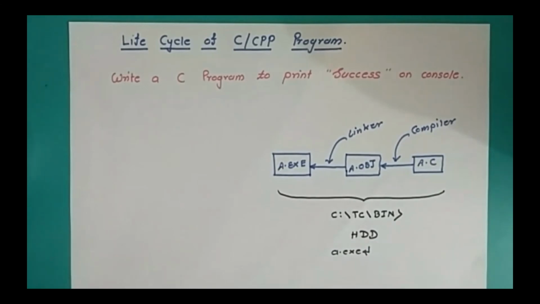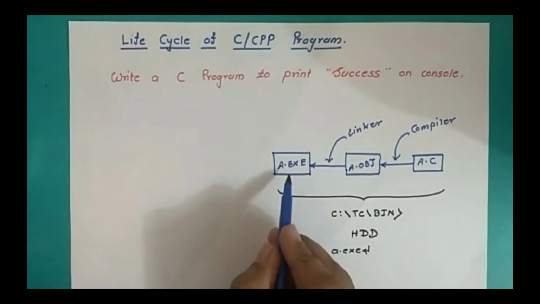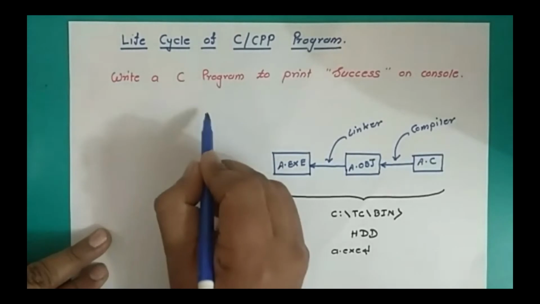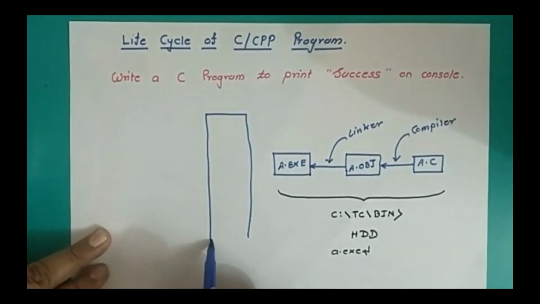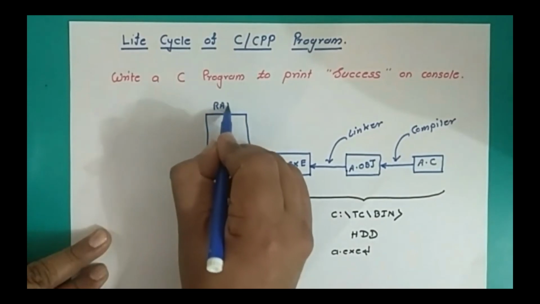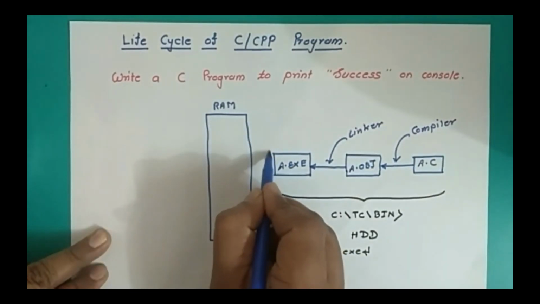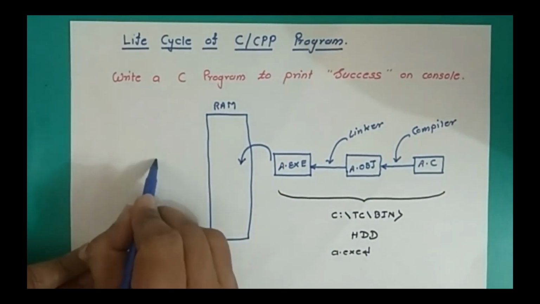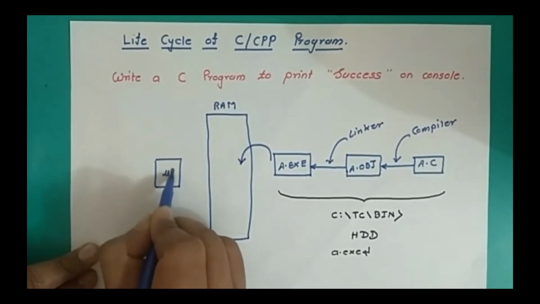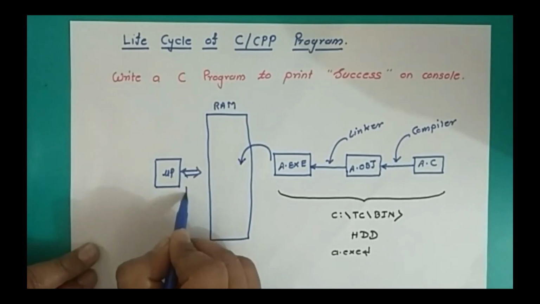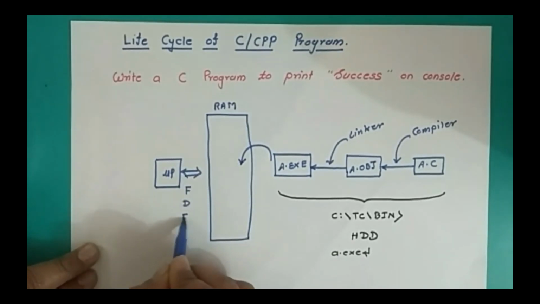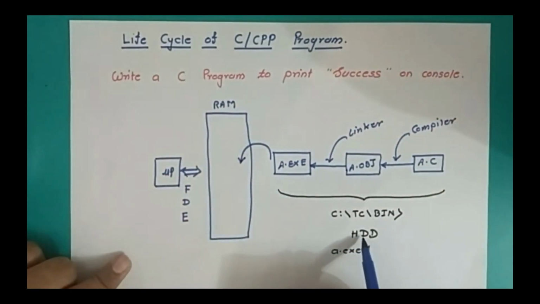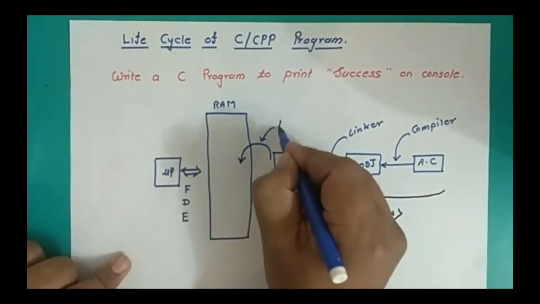So when we press the enter key, what is happening is our executable program is taken from the hard disk drive, and it is loaded into one more part of the system known as RAM, right? The program is taken from the hard disk drive and loaded into the RAM, and then the microprocessor goes on executing it with the help of fetch, decode, and execute. And the entity which is responsible for taking my program from the hard disk drive into the RAM is known as the loader.